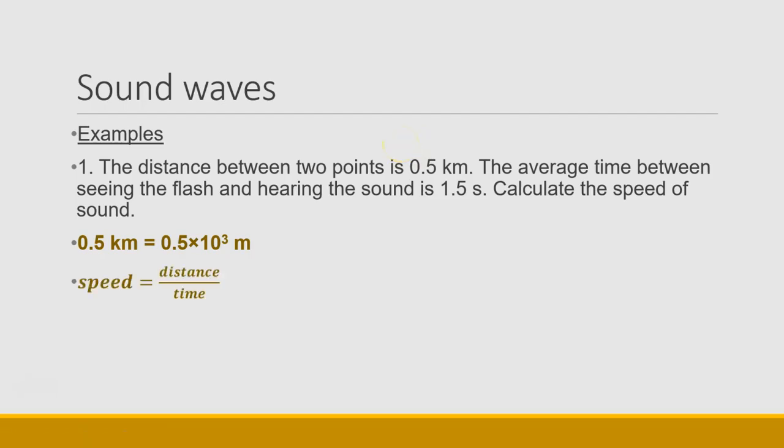We're going to use the formula of speed equals distance over time because this question applies to the flash and bang method. We are trying to figure out the speed of the sound given the distance and given the time. So it's 0.5 times 10 to the 3 meters divided by 1.5 seconds. And we get a speed of sound of 333.33 meters per second.